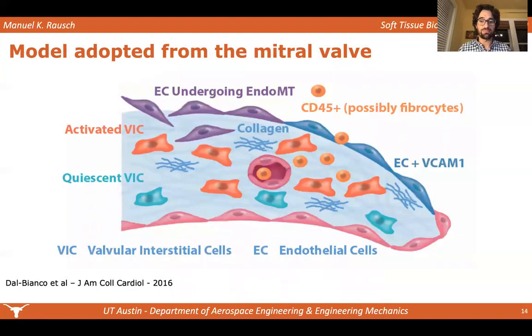Overall, the model that we're adopting to understand what's going on is one that was developed by Del Bianco, and Levine is the co-author of this work, for the mitral valve. And here, the theory is that the combination of endo-MT as well as activation of valvular interstitial cells results in an overall proliferation of the tissue and a fibrotic response that then results in area increase, increased collagen, thickness increase, disorganization, as well as stiffening.